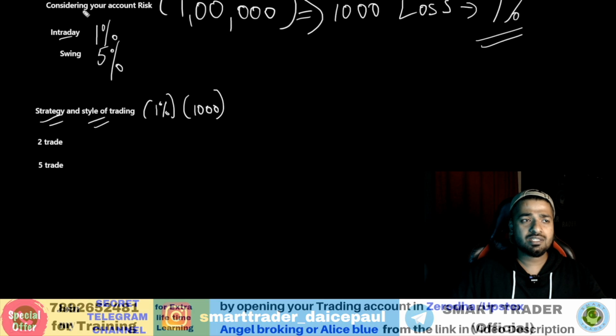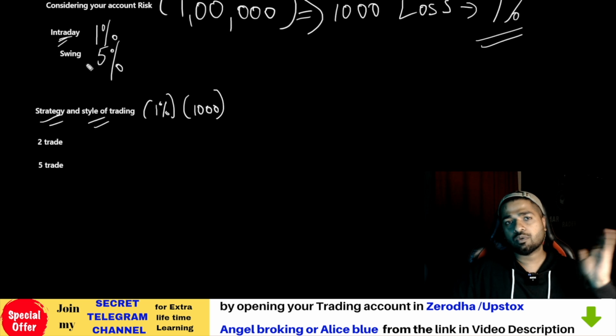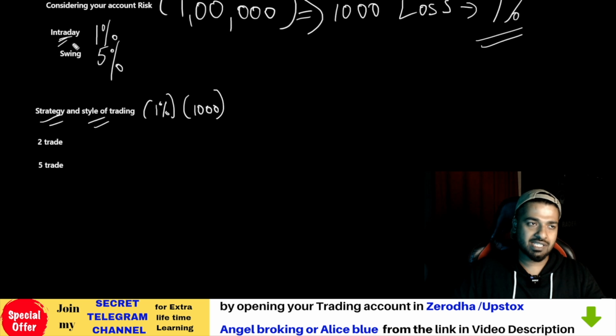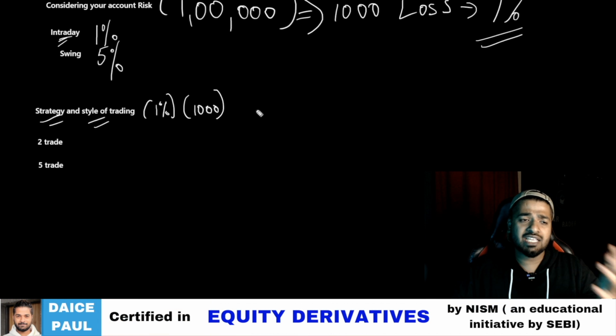So based on his account type, his account is an intraday type of account. For a swing trader, it will be totally different. So you can calculate based on these examples. We are taking the example of intraday, so 1% is the maximum loss. So 1000 rupees I can take as loss today. After that I will not trade. Tomorrow again I will trade. Maximum I can take a stop loss or overall loss of 1000 on my account.